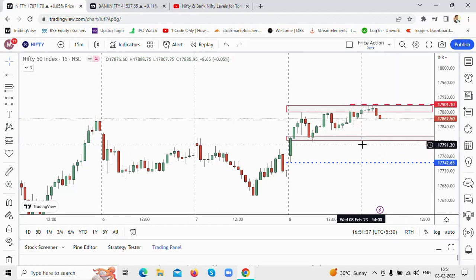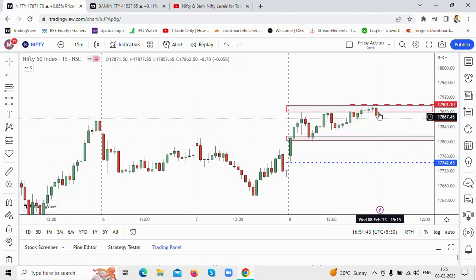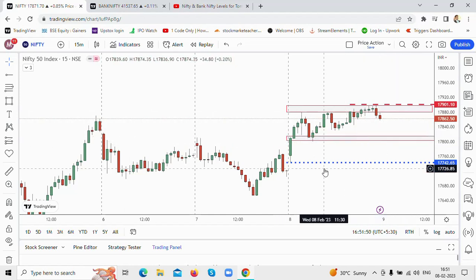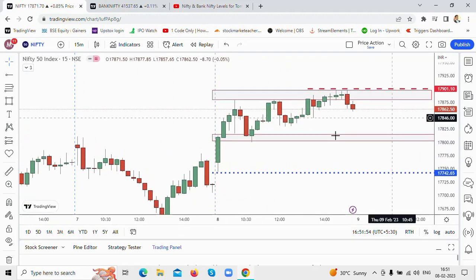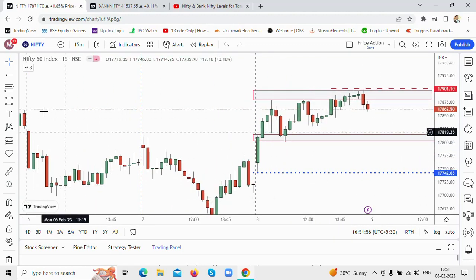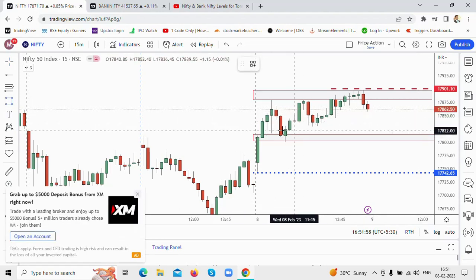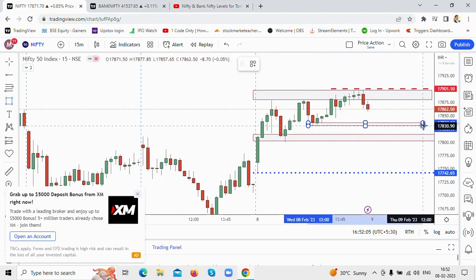17,800 to 17,820 is your demand zone. If the price continues to fall in tomorrow's session, the Nifty could look at support at this level also. Also, you could see a support here. You see the price came down, went up, came down. Here is another support which could be taken into consideration for tomorrow's session.